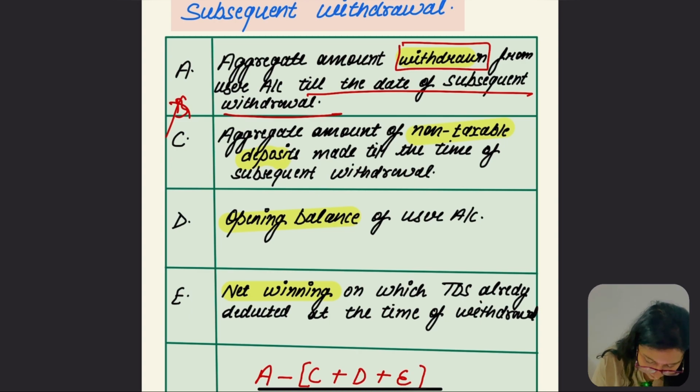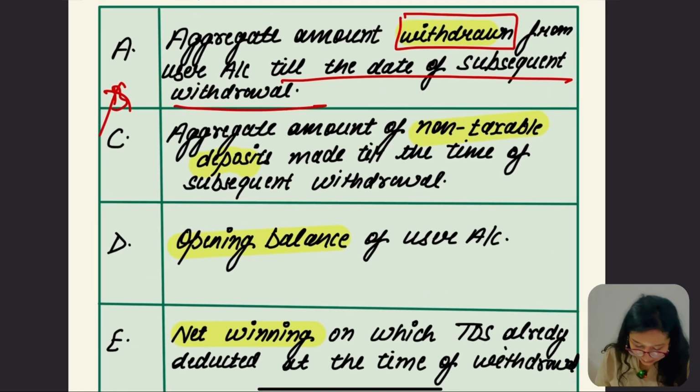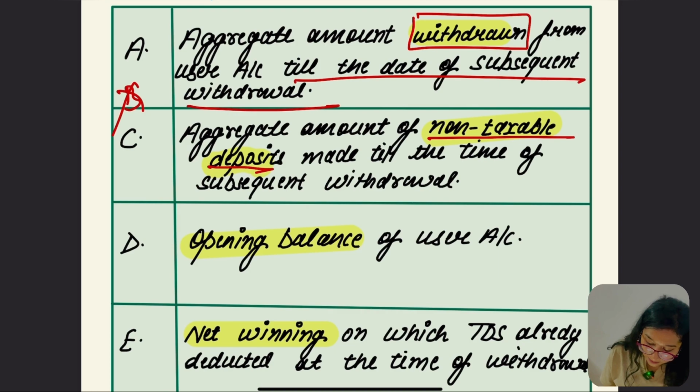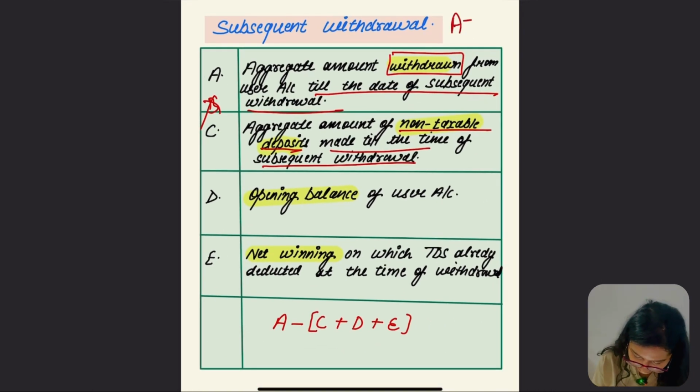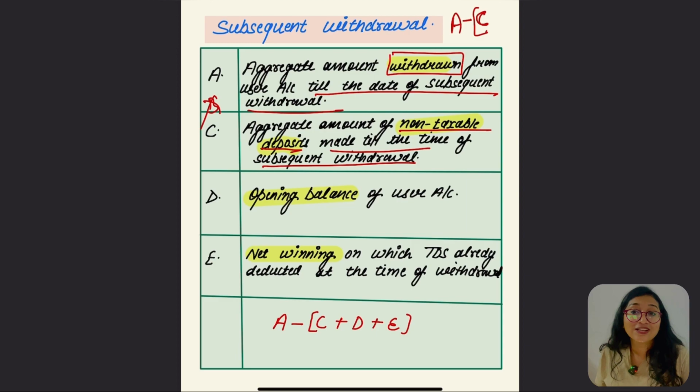We are not going to take the B part in both cases. C is the aggregate amount of non-taxable deposit made till the date of subsequent withdrawal. So A less C, which is the non-taxable deposit, and from there we take the opening balance of the user account. Hope this point was also clear to you.